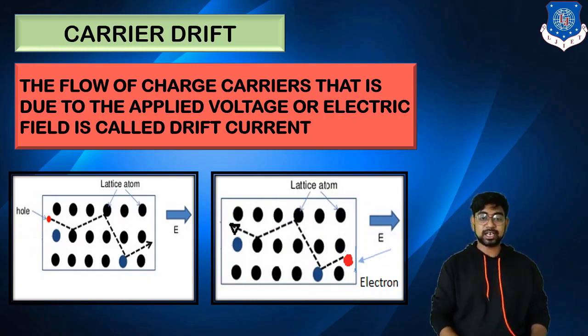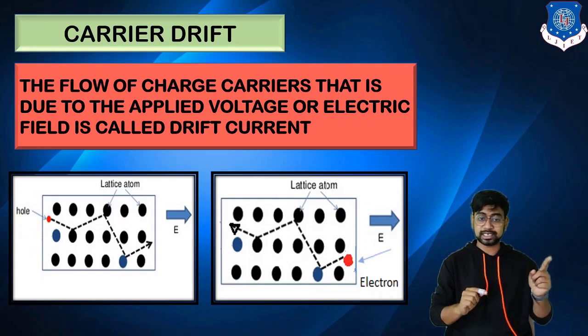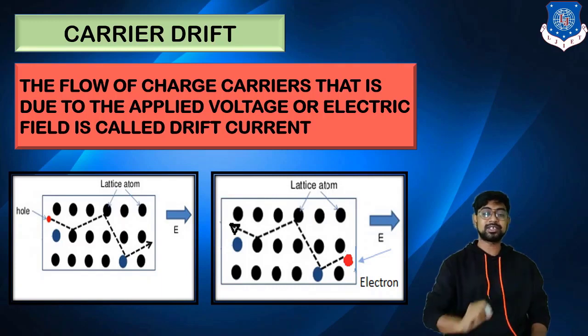Why? Because the current is from positive to negative. So the hole will go from positive to negative, definitely, because the hole is positive in nature and will be attracted to the minus terminal. But for the electron, the positive is on the other side, so the electron would definitely be attracted to the positive end. That's why the electron moves in the opposite direction of the applied electric field.